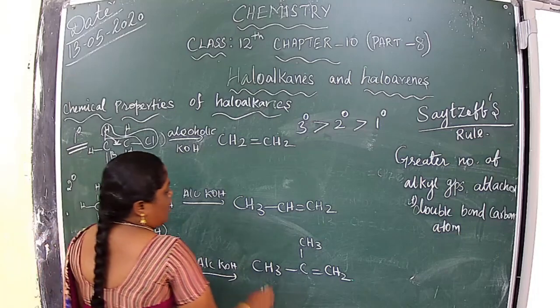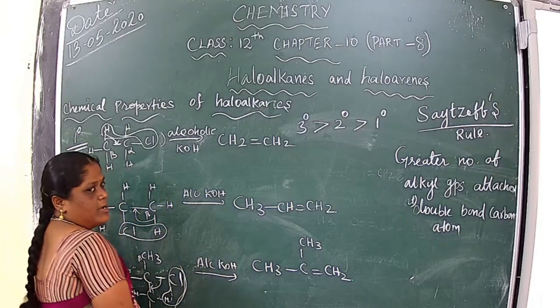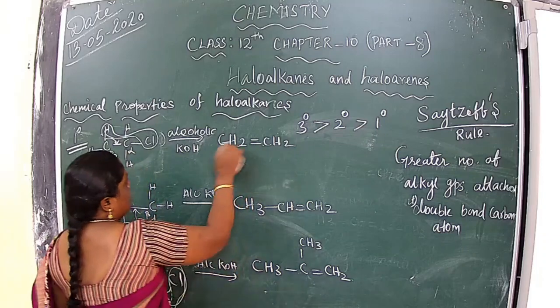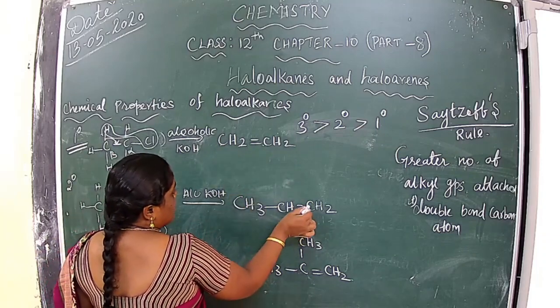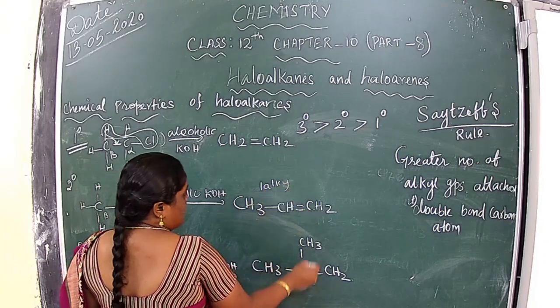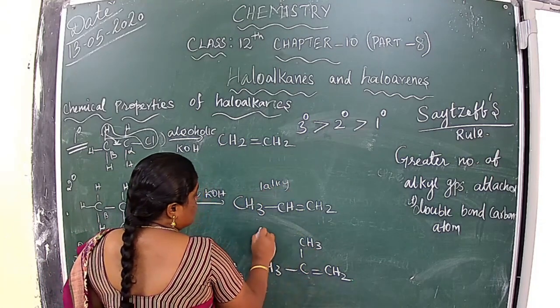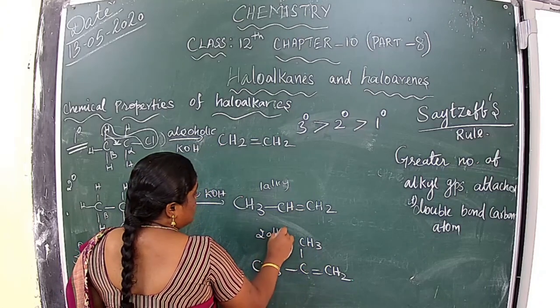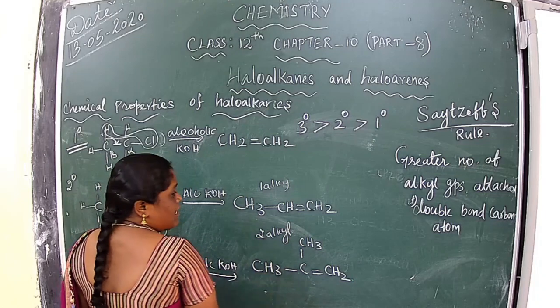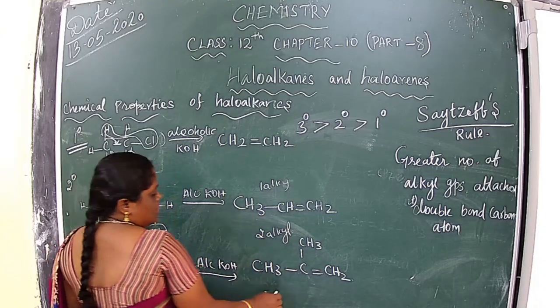Understood? So now see which one is more stable according to Saytzeff's rule. Here is a double bond with no alkyl group. Here is a double bond carbon with one alkyl group. Here is a double bond carbon with two alkyl groups. Then which one is more stable? The tertiary is more stable. Understood?